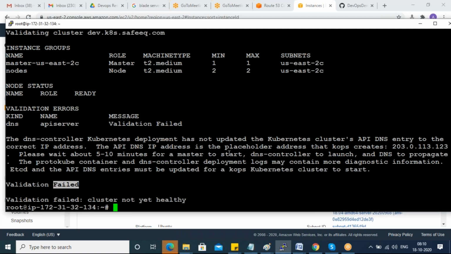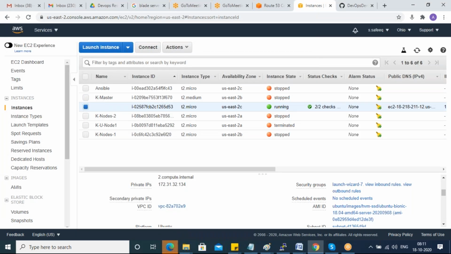Validation failed still. So read this properly. So it will show you it's not yet completed. That's the reason it's showing validation failed. Cluster not healthy. Cluster is nothing but group of servers, guys. Here, my master and worker node is called as one cluster. 10 minutes it will take.